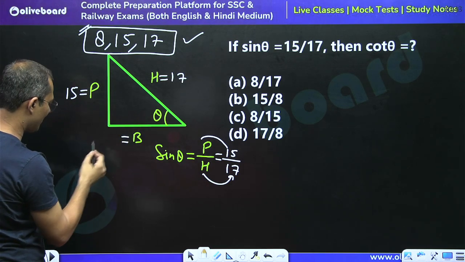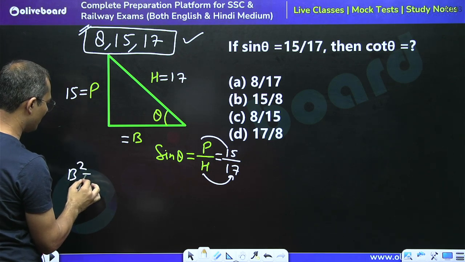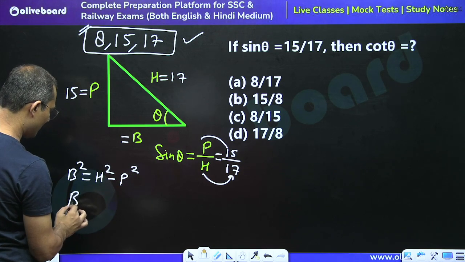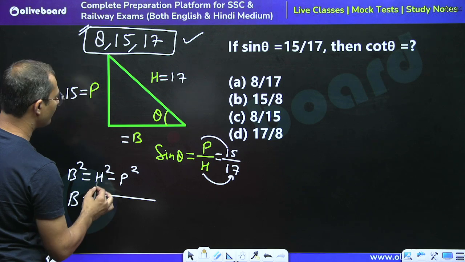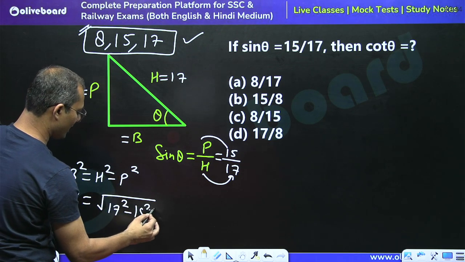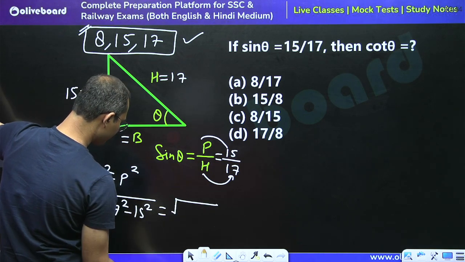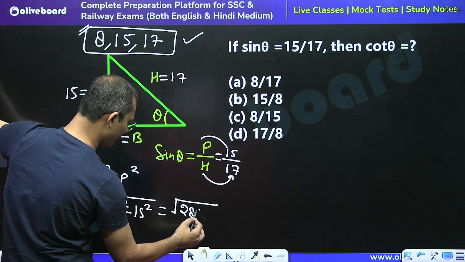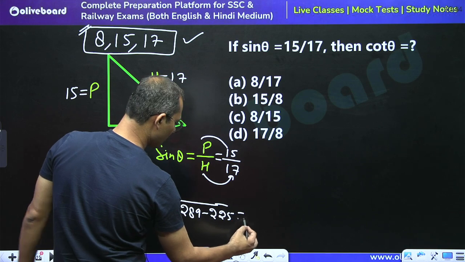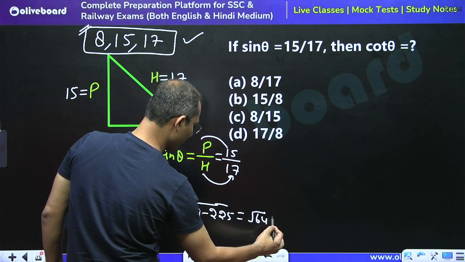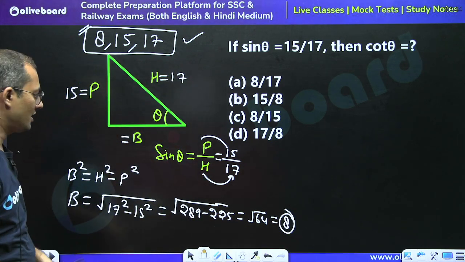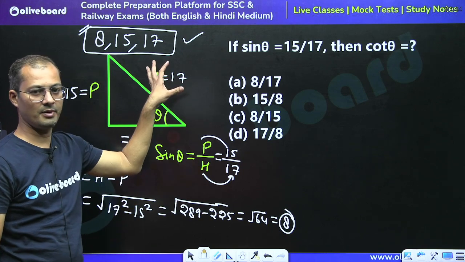So we can say that base square is equal to hypotenuse square minus perpendicular square. So base is equal to root of 17 square minus 15 square, right? So this is equal to 289 minus 225, which is root 64, and this is equal to 8, right? So see how we can calculate if we do not remember the triplet.